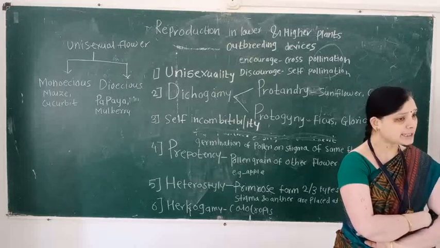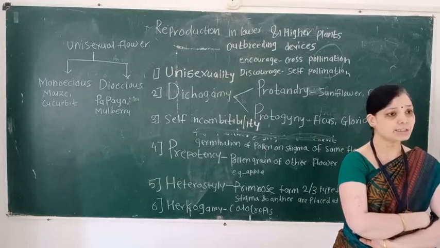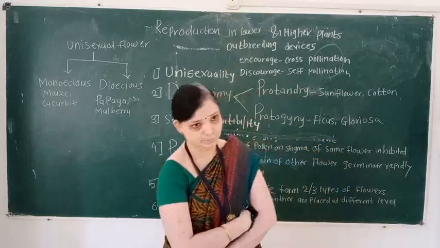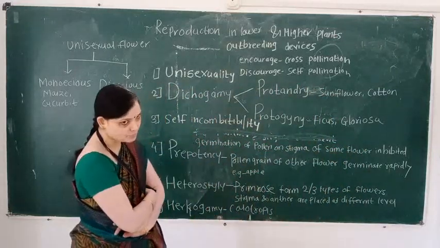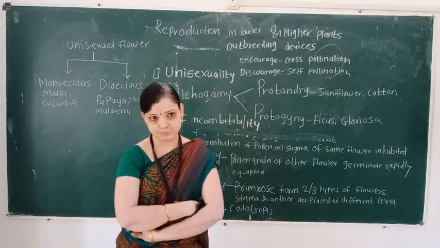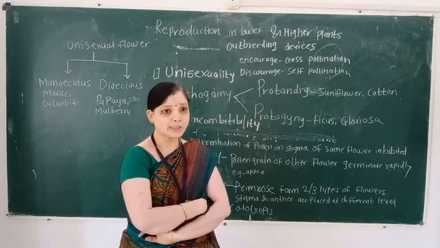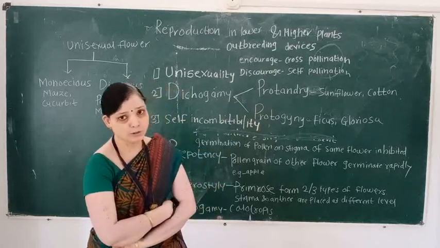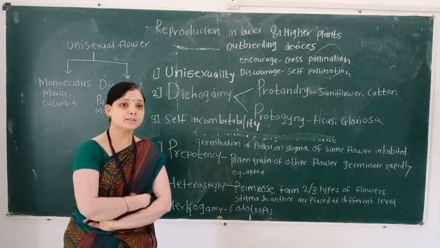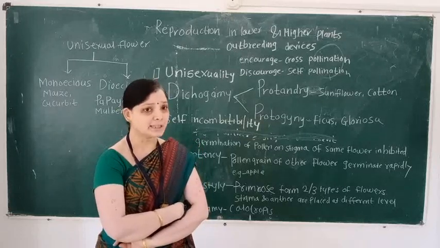So, for variation and evolution, cross-pollination is responsible. Then, what is the term outbreeding devices? Outbreeding devices are those features which encourage or promote the process of cross-pollination and which discourage, that is inhibit, self-pollination.